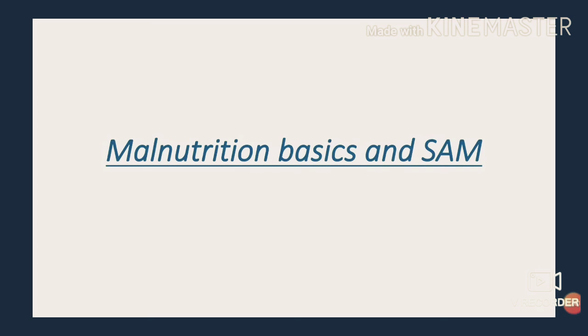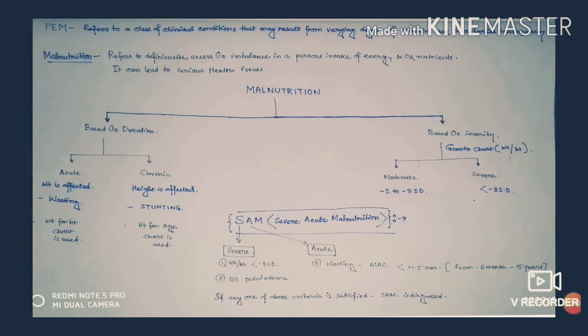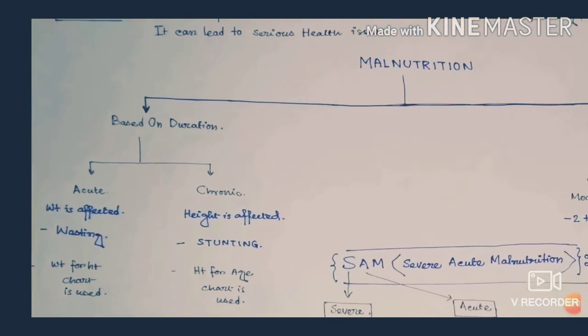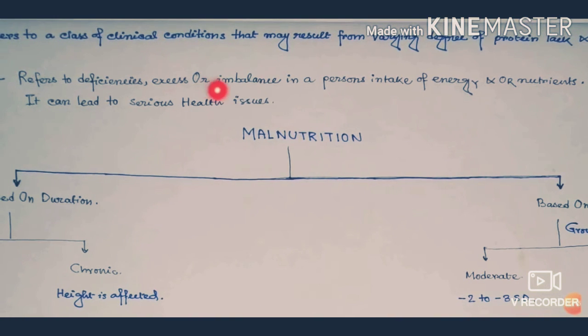Hi, today we are going to discuss the basics of malnutrition and severe acute malnutrition. Let's see what is malnutrition. Malnutrition refers to deficiencies, excess or imbalance in a person's intake of energy and/or nutrients. It can lead to serious health issues.